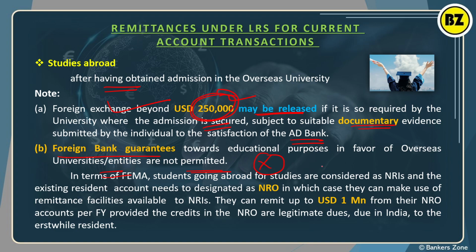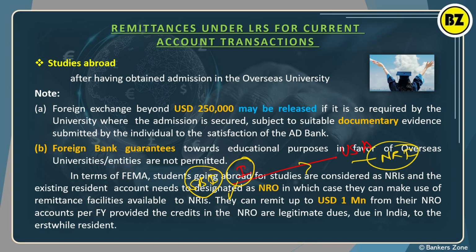Okay, now simply see this para. If you are moving from India to the USA, and you have an account in India in the SBI, then once you move to the USA, you become an NRI. So your account in the India SBI bank will be converted into an NRO account. Got it? You will become a non-resident ordinary account holder, right?